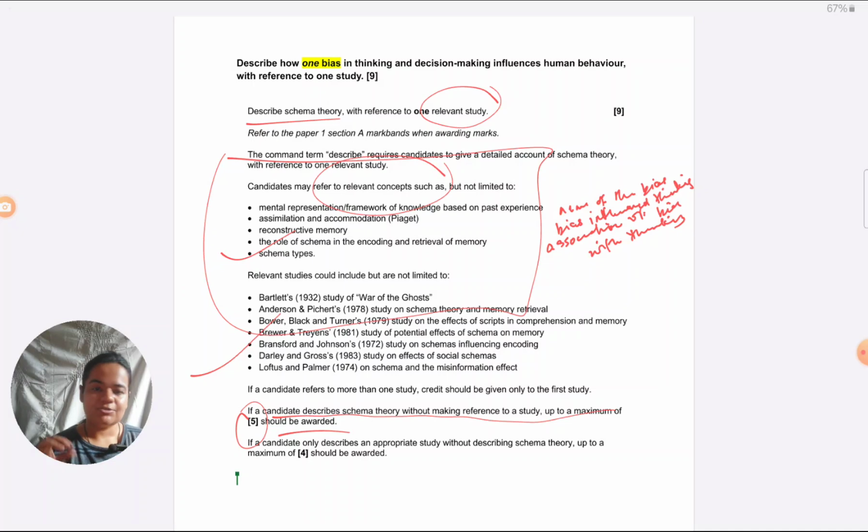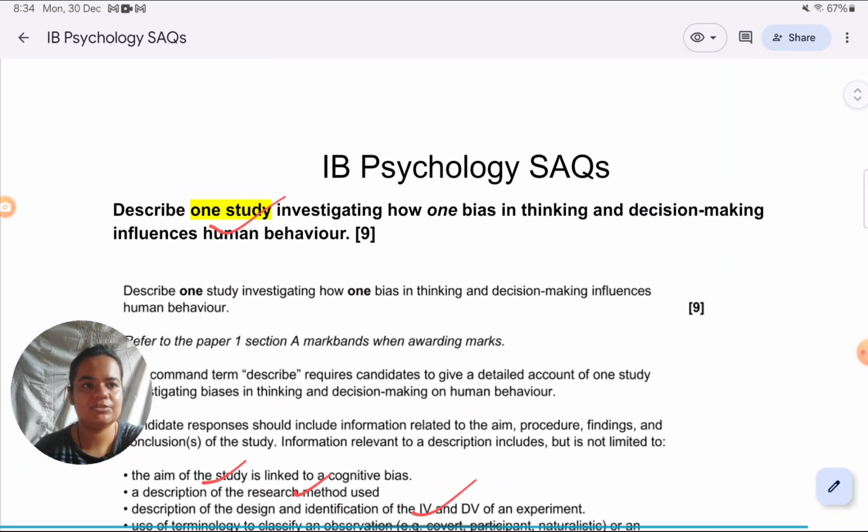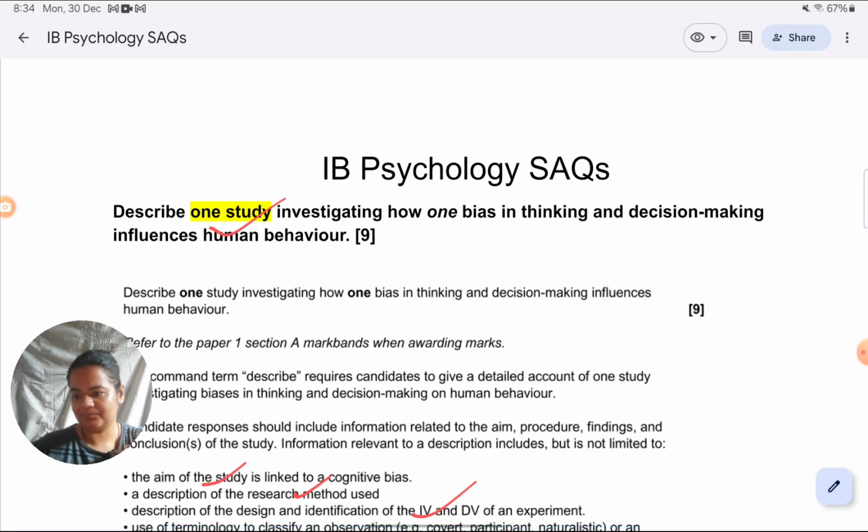Okay, so now how I should cover a study-based answer for bias in thinking and decision making. I'll just put up the question again. So this is the question which I'm going to answer.